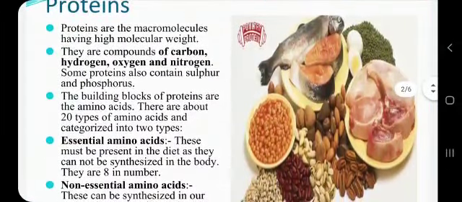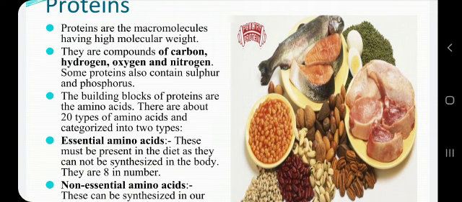These are the sources of proteins that you can see in the picture, which is the chicken, meat, fish, broccoli, nuts, legumes, then soya bean. These all provide good amount of proteins to the body. Now proteins, they are the compounds of carbon, hydrogen, oxygen and nitrogen, and some proteins also contain sulfur and phosphorus.